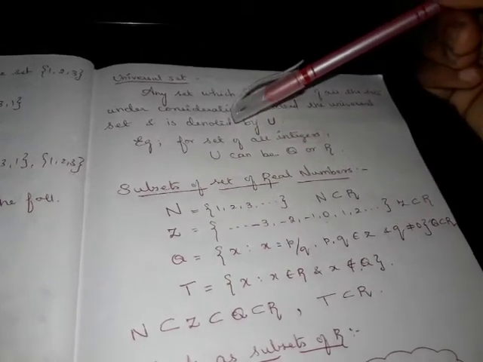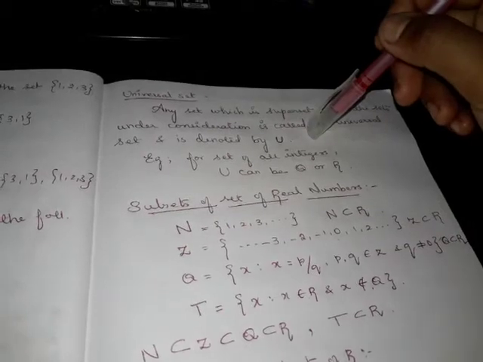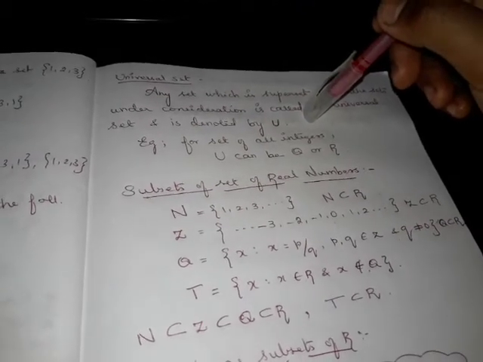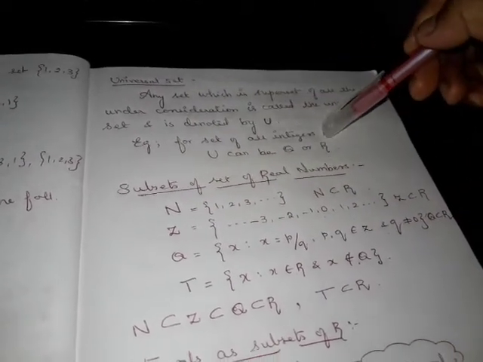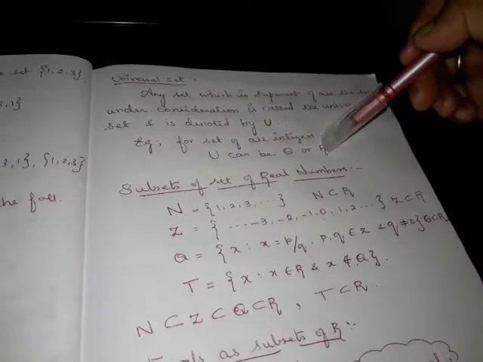Next we saw what is meant by a universal set. A superset which consists of all the subsets under consideration is called the universal set. We will denote it by U. And for a universal set we can consider any set as per the context of the discussion. So it doesn't matter. For example, if you take the set of all integers, you can take the universal set as the set of rational numbers or the set of real numbers. It depends on the context, right?